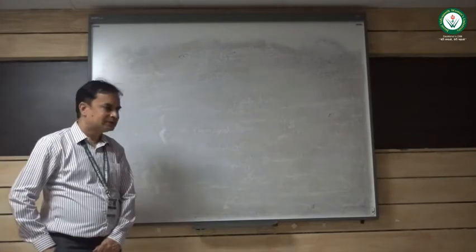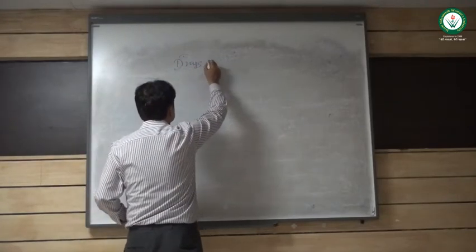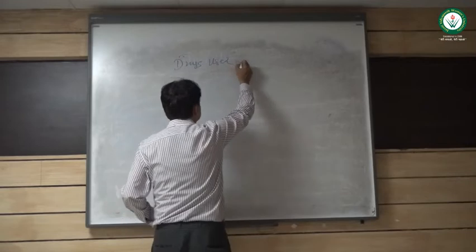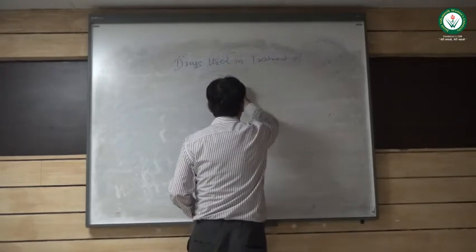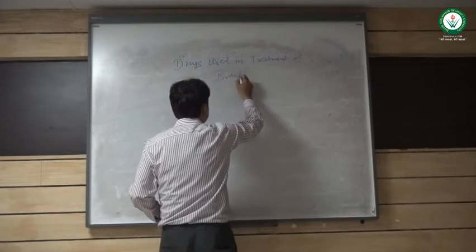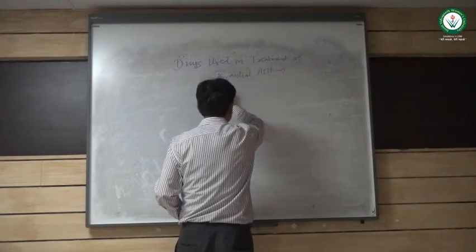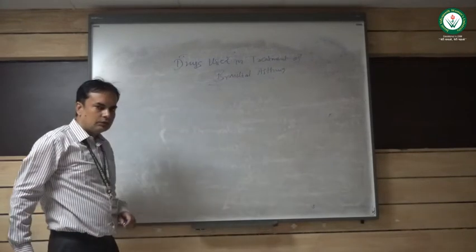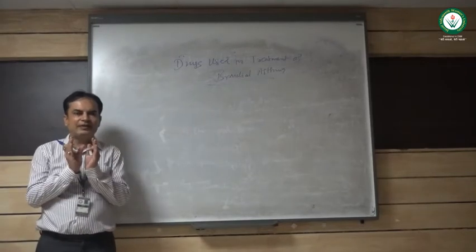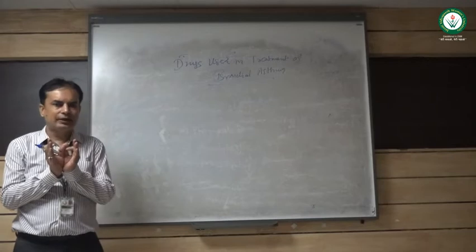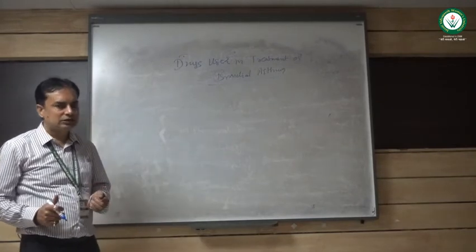So, the topic is drugs used in treatment of bronchial asthma. Okay. Now, first of all, we will see a brief idea about bronchial asthma, what it is, how it occurs. Then we will see the drugs used in treatment of bronchial asthma.